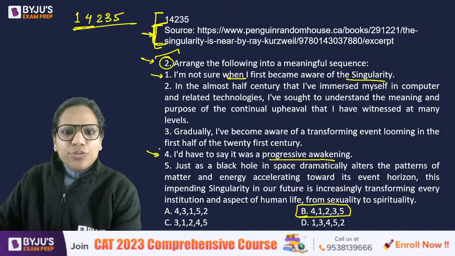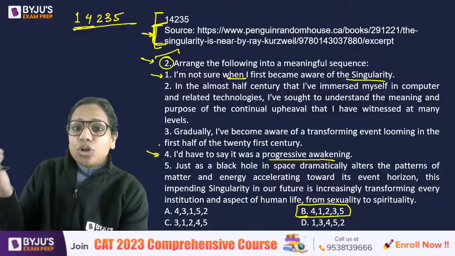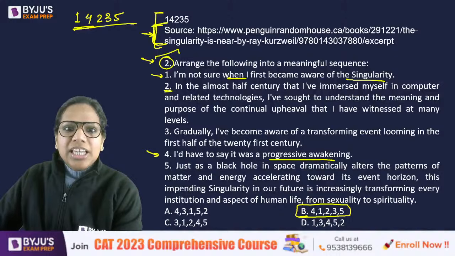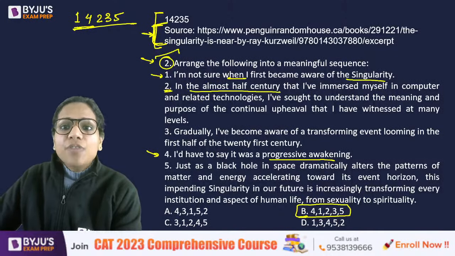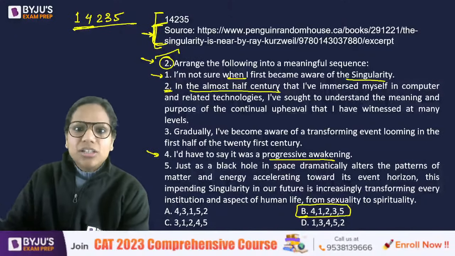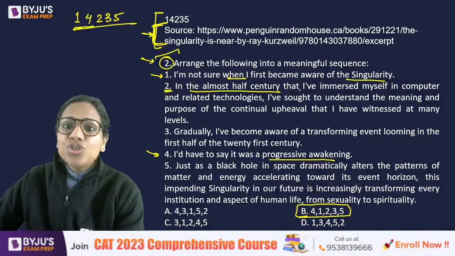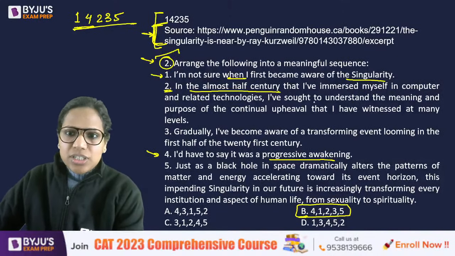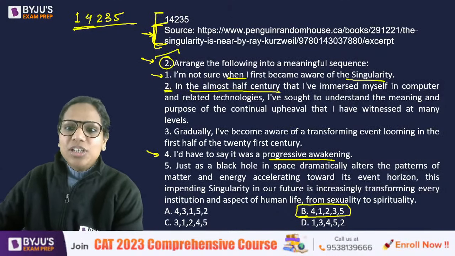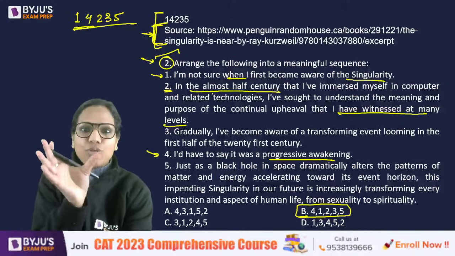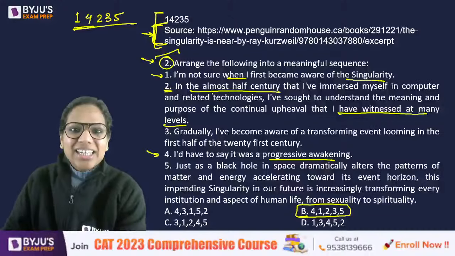See, 1 and 4 form a link because the author is not sure when. The author then says, I would have to say it was a progressive awakening. Then 2 says, in the almost half century. So the author is now telling you that he or she has dedicated so much time to it. In the almost half century that I have immersed myself in computer and related technologies, I have sought to understand the meaning and purpose of the continual upheaval that I have witnessed at many levels. So the author is now telling you the span of the duration of his or her work, right?